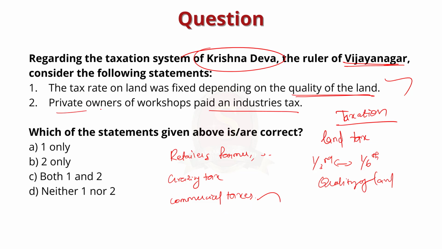Private workshop owners had to pay the industry tax as well. Hence, the second statement is also correct. Here they are asking which of the statements are correct. So the answer is option C, both 1 and 2.